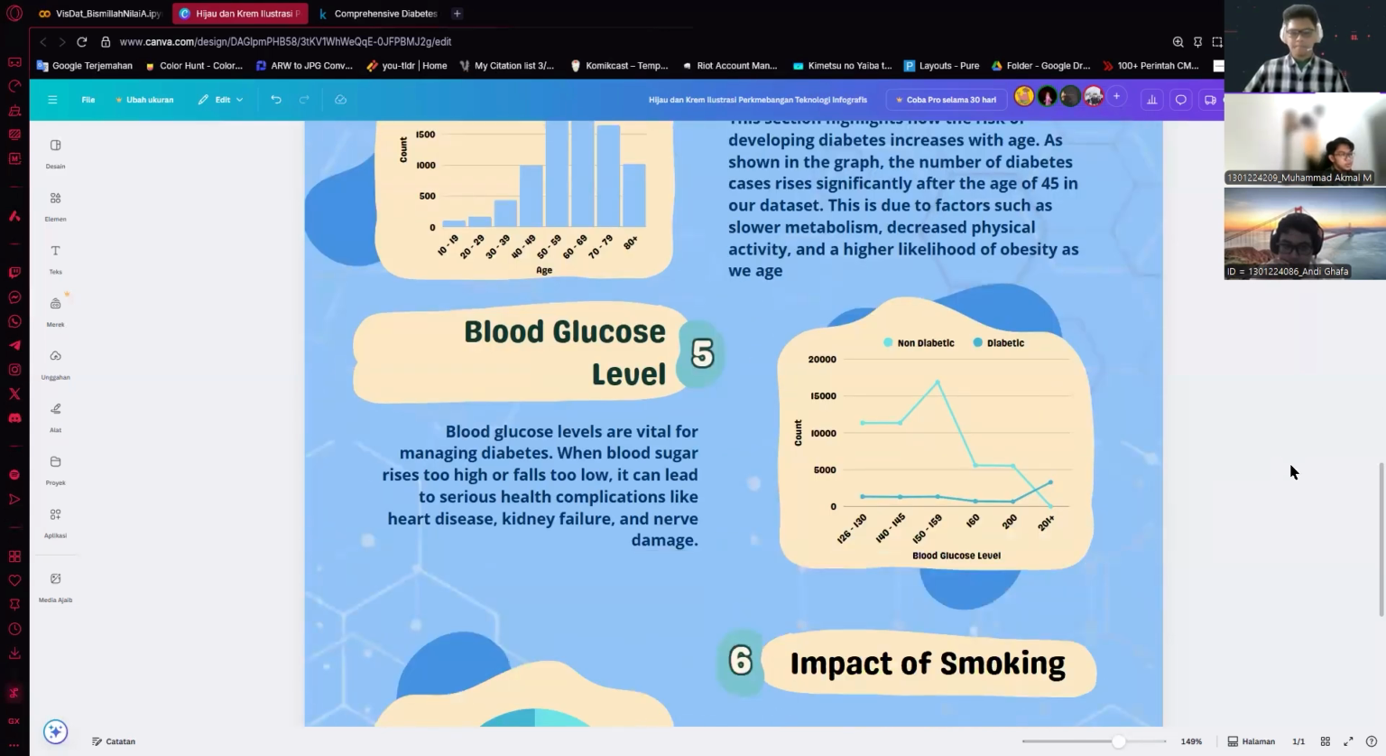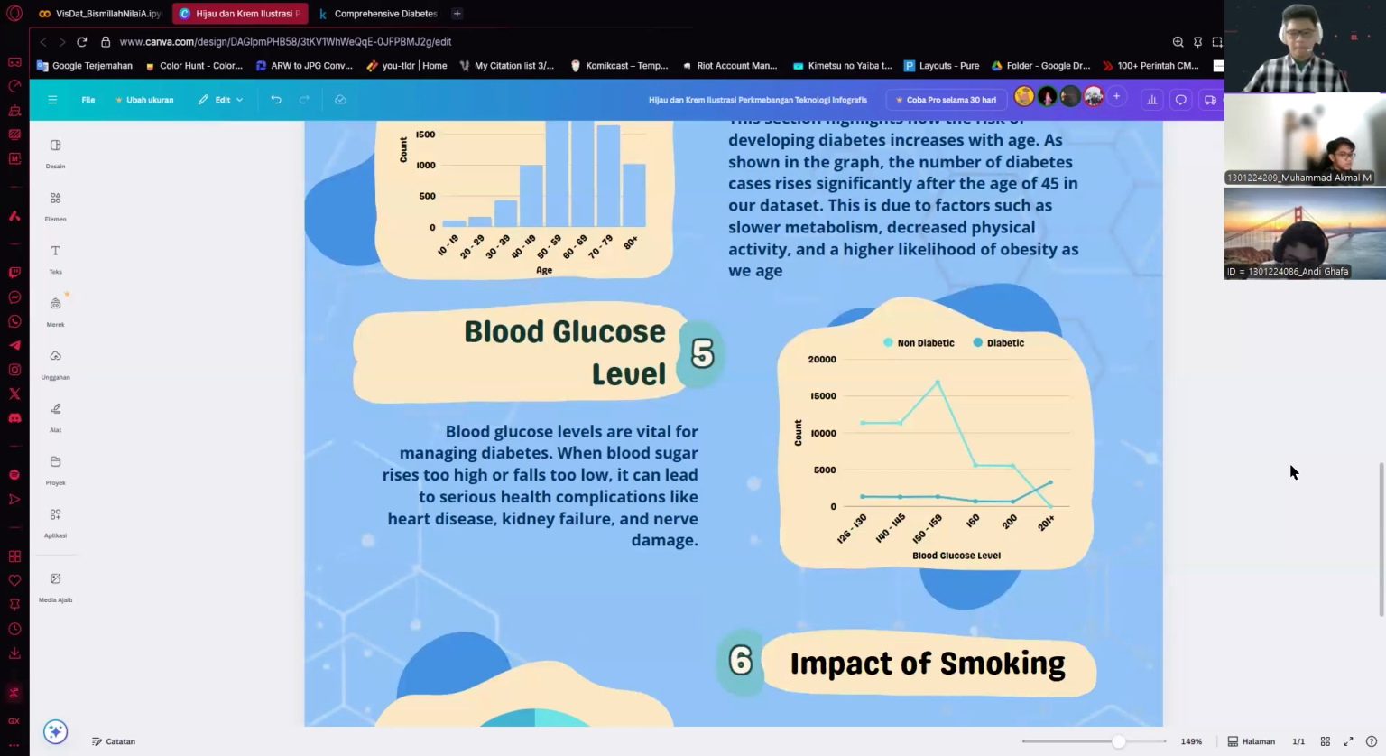Okay, so next are two key findings that we found from our data set: the blood glucose level and also the impact of smoking. First is the blood glucose level. So what is it? Blood glucose levels are vital for managing diabetes. You can check yours in a health clinic or even in a hospital. When your blood sugar becomes too high, it is one of the indicators that you may have caught diabetes.